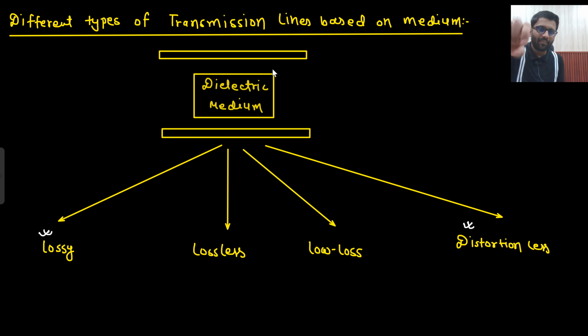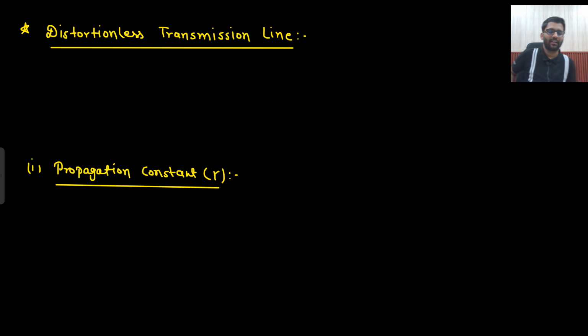So the medium between these two transmission lines, the medium between two conducting wires, is distortionless. What do you mean by a distortionless transmission line? Let me give you an example. Let's just say in the mic I say hello. H-E-L-L-O, so this is the order. First H will occur, then E, then L, then L, then O. So if I said hello and you are listening to hello, that means it is distortionless.